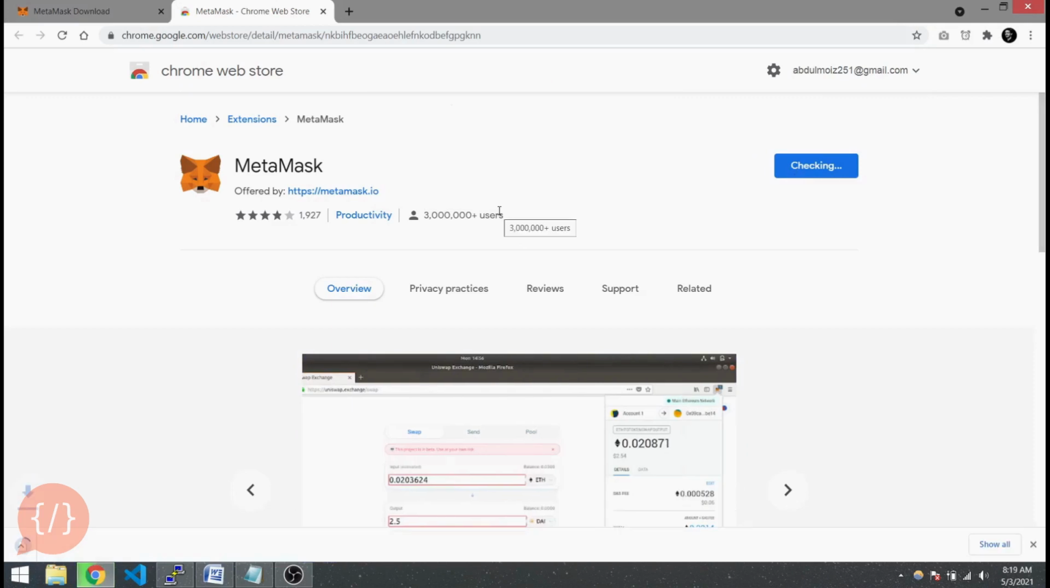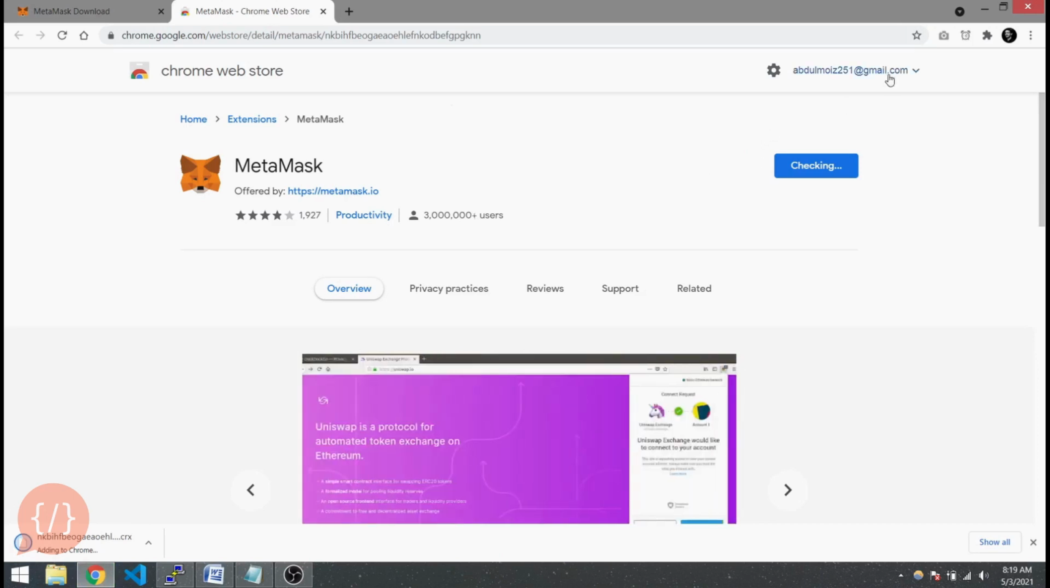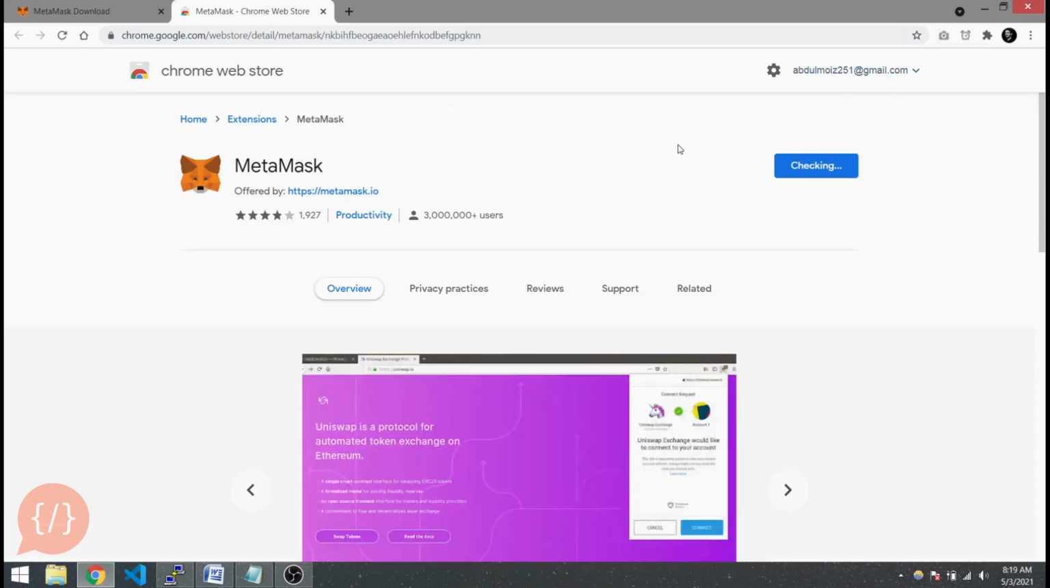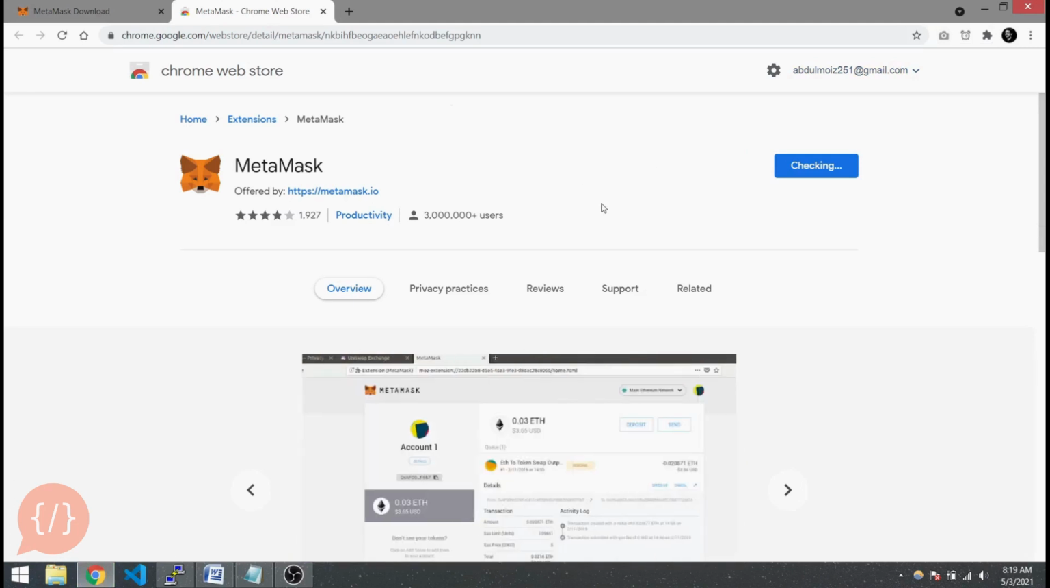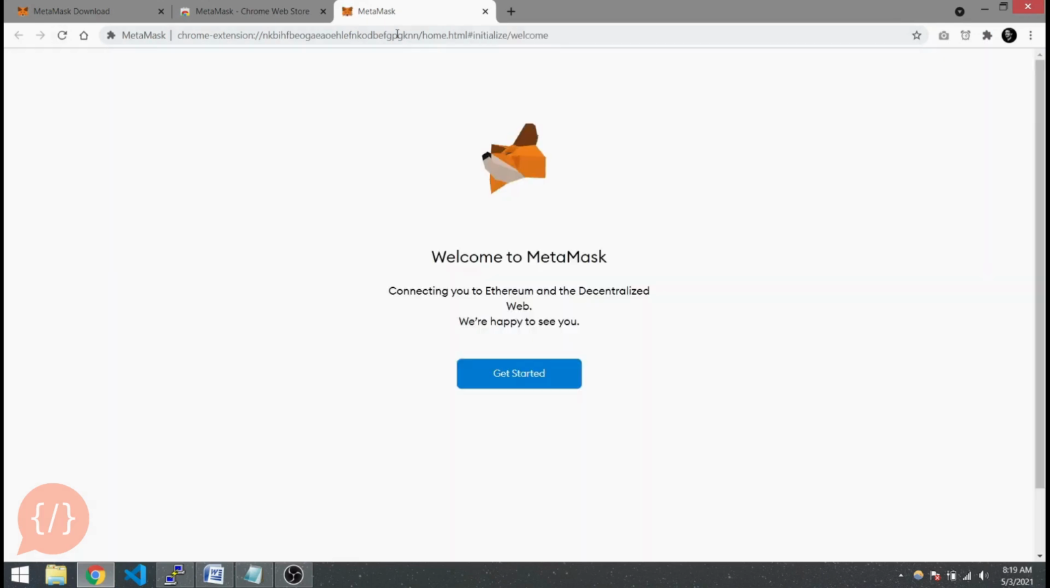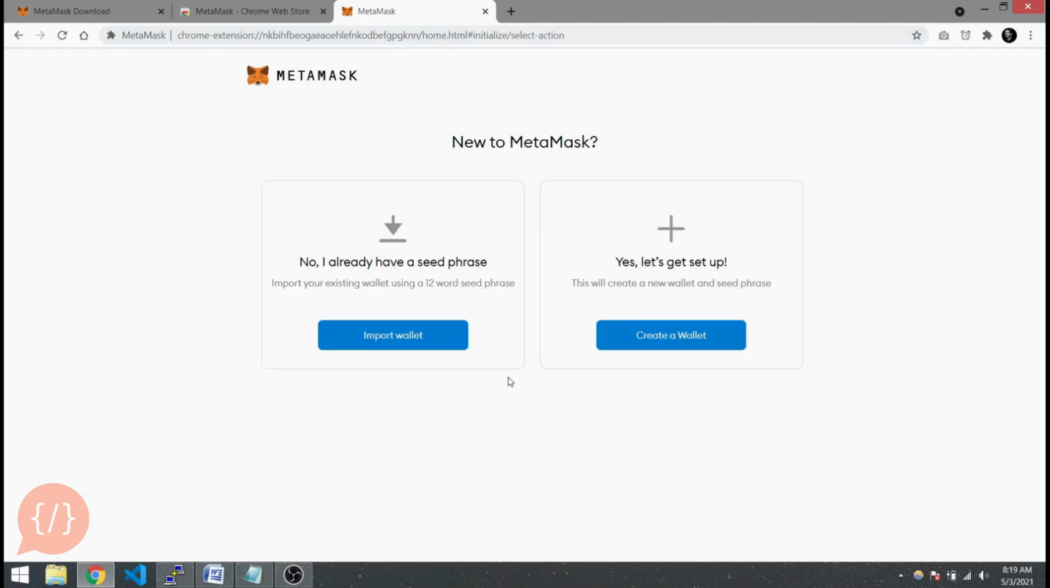and this will take a moment, and after it's installed it will appear in the Chrome extensions, and we can create our new account to interact with Ethereum. So here we go, and here it is. Get started, and if you have previously created your Ethereum or Metamask wallet, you can import your wallet, or you can create a new one.